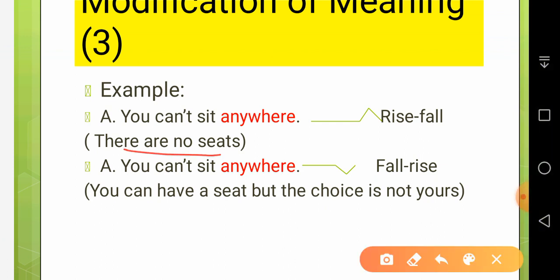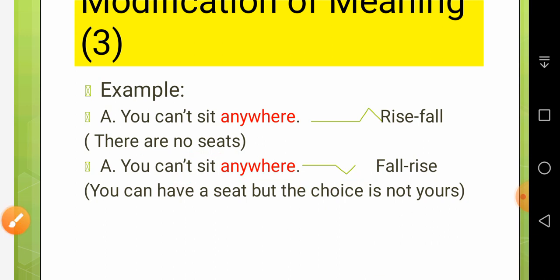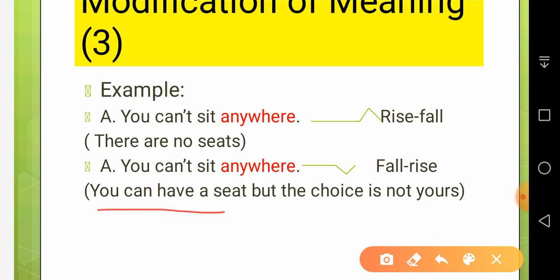If you visit a pandal where you just happen to be a visitor and the host says that you can't sit anywhere. Now here, falling and rising: you can't sit anywhere. Okay, have you got it? It means that you can have a seat, but the choice is not yours.